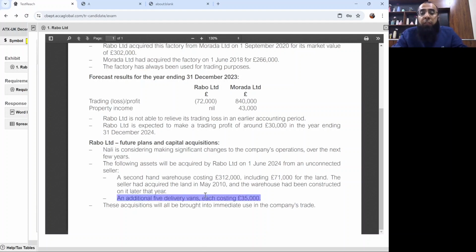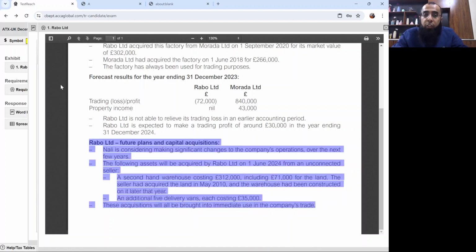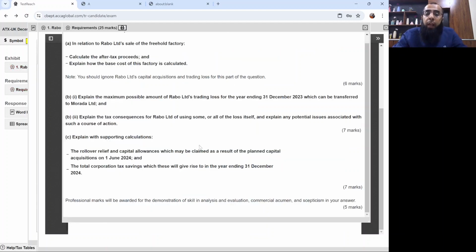Then, an additional 5 delivery vans, each costing £35,000. Delivery vans are plant and machinery and they will qualify for capital allowances. These acquisitions will all be brought into immediate use in the company's trade. Now, these are Rabo Limited's future plans and capital acquisitions. Let's go and look at the requirement one more time so that we can draft it.